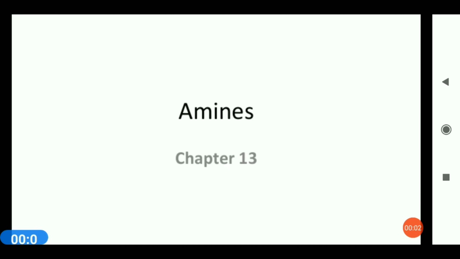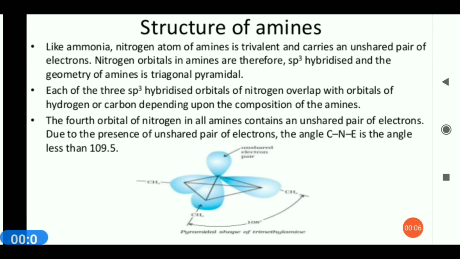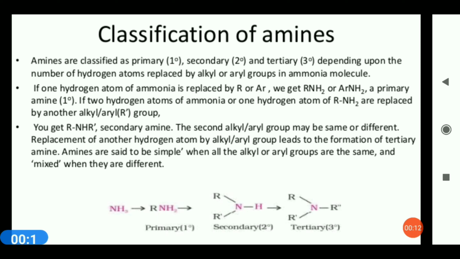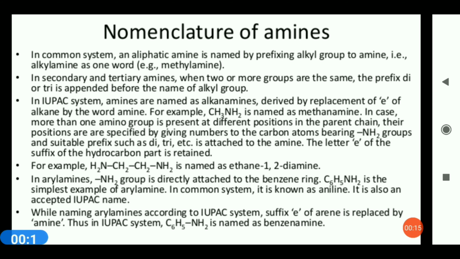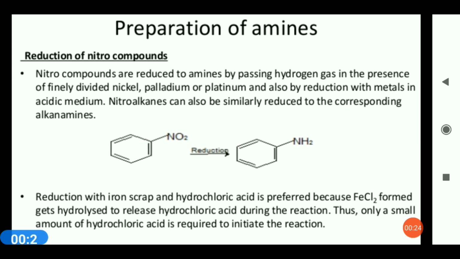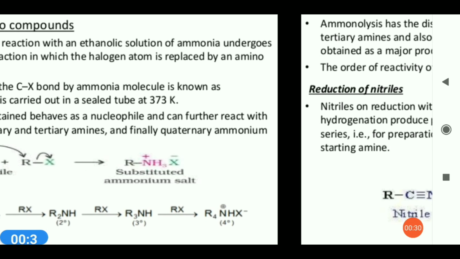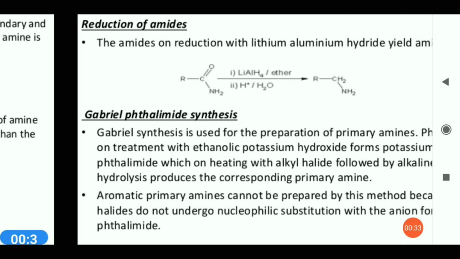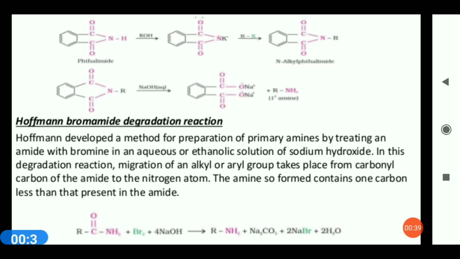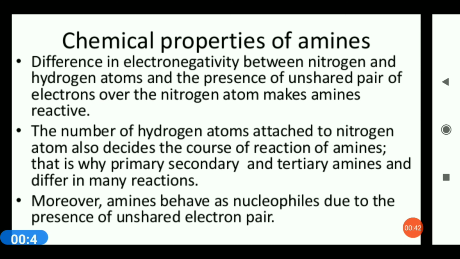In our previous video, we have discussed the introduction part of the amines, structure of amines, classification of amines as primary, secondary, tertiary, nomenclature of amines for 1 degree, 2 degree and 3 degree amines, physical properties of amines, preparation of amines by the reduction of nitro compound, ammonolysis of nitro compound, reduction of nitriles, reduction of amide, Gabriel phthalimide reaction, Hofmann bromamide degradation reaction, then chemical properties of amines.